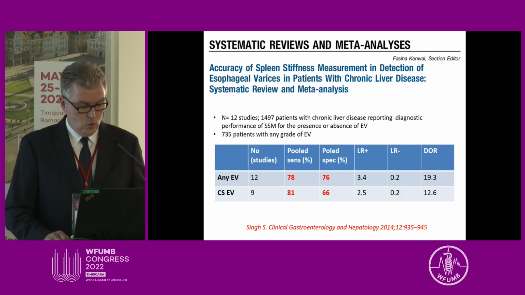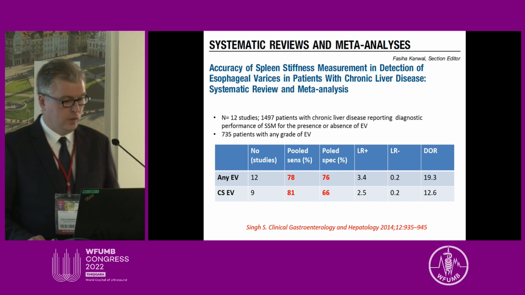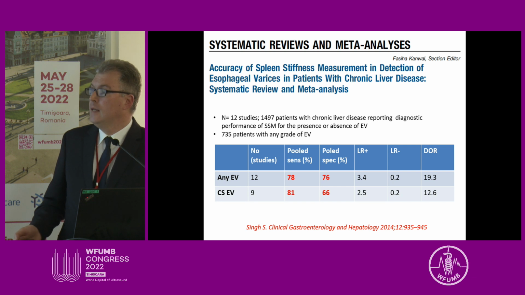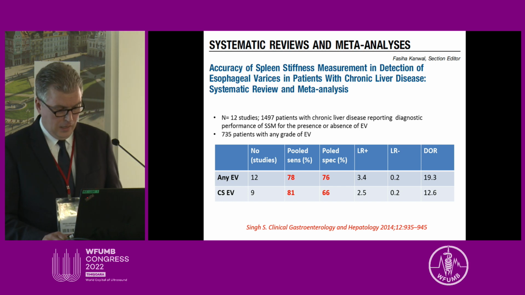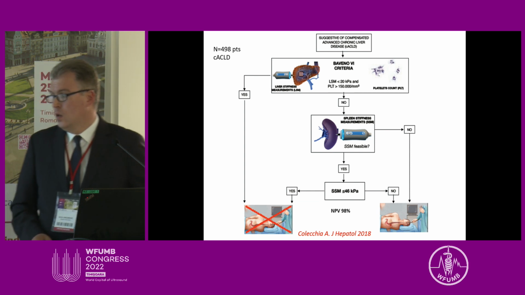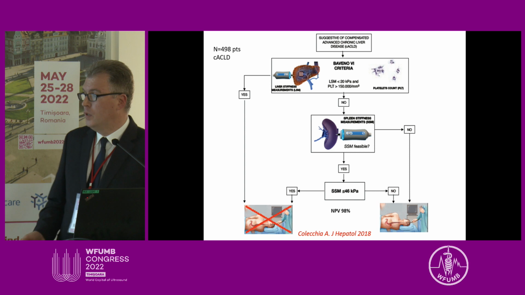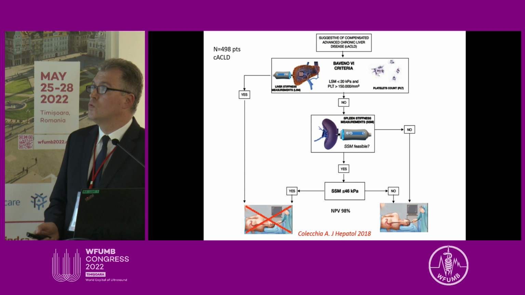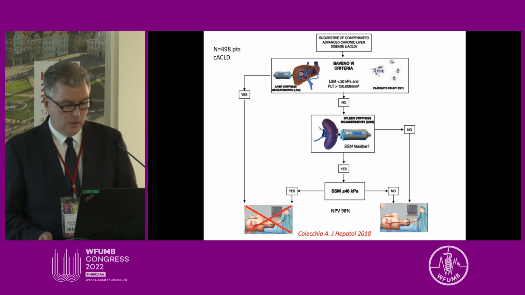As for the use of spleen stiffness for screening of esophageal varices, this is a meta-analysis from 2014, showing that spleen stiffness did not have sufficiently good sensitivity or specificity for diagnosing any esophageal varices or large esophageal varices. But then another very important study was published in 2018 coming from Antonio Colecchia's group in Italy. They included almost 500 patients with compensated advanced chronic liver disease.